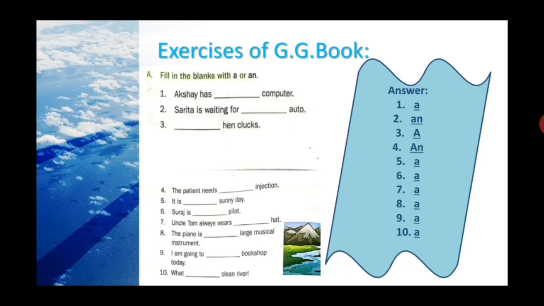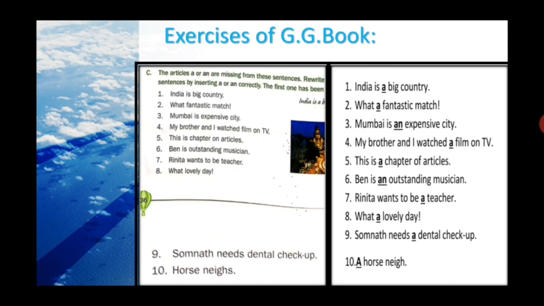That's exercise number C. You can see this exercise on page number 36 of Grammar Yearbook. Let's go for the instruction first. The articles a or an are missing from these sentences. So rewrite these sentences by inserting a or an correctly. The first one has been done for you. So inserting means adding. First one is already done for you.